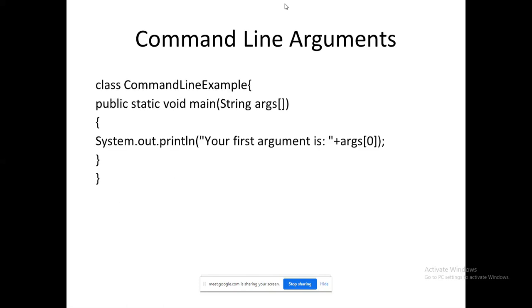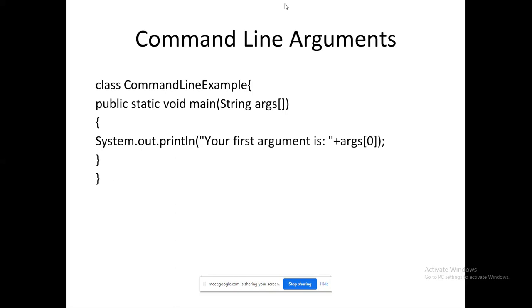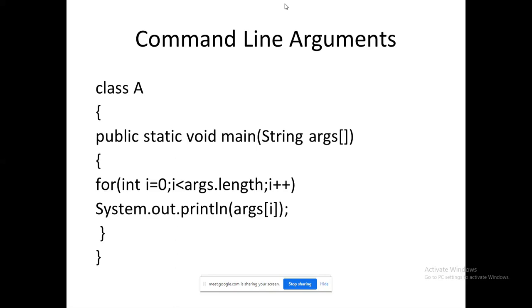This is used to display whatever I have given in the command line as it is. For example, how will I execute? javac filename.java, it will compile. Again java classname, and I will give RIT. So what output will come? Your first argument is RIT. So during interpretation, I give the input, the input is passed along with the program, and it generates the output. Here I can give whatever I want. This is used to generate only one output. To generate multiple outputs, this program will work. I'll show you how it is executed at the end of the session.